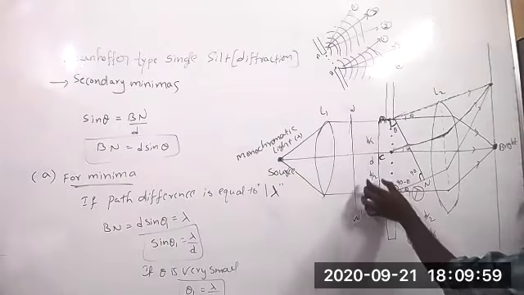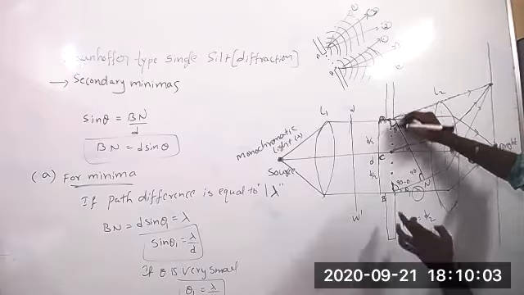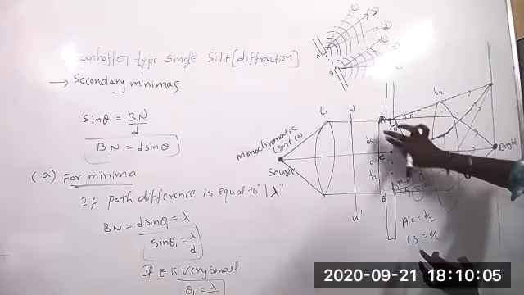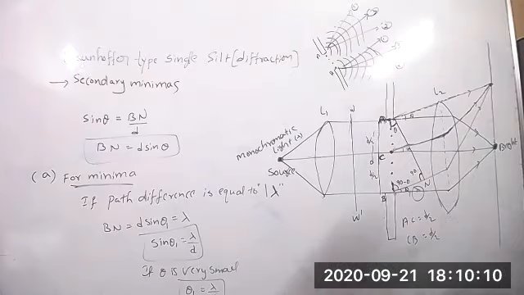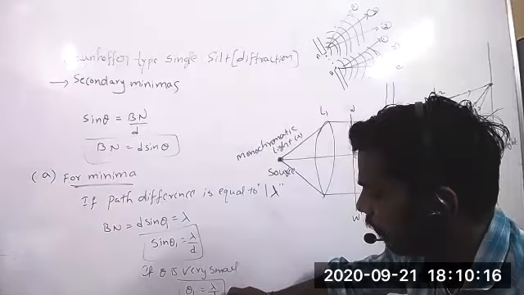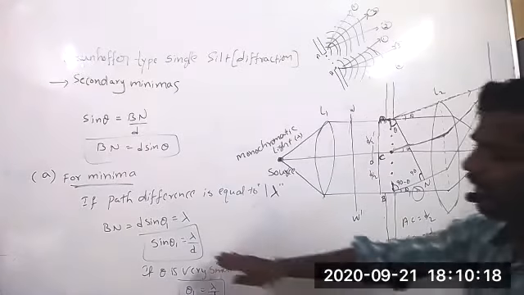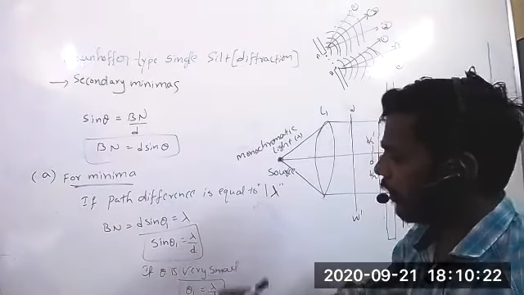Suppose d by 2 is lambda, and this total I have divided into two parts. Sir, theta equal to lambda by d. It is sine theta 1, theta is very small, so theta 1 equal to lambda by d. That's all.